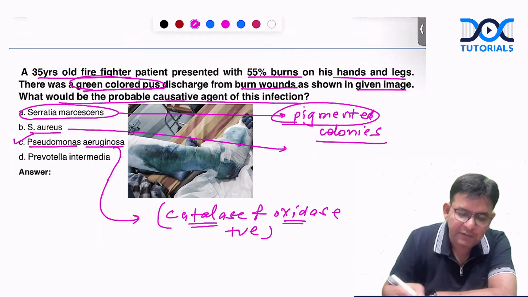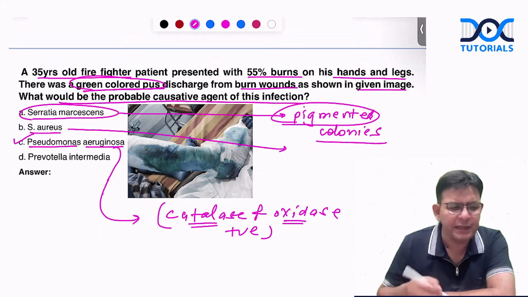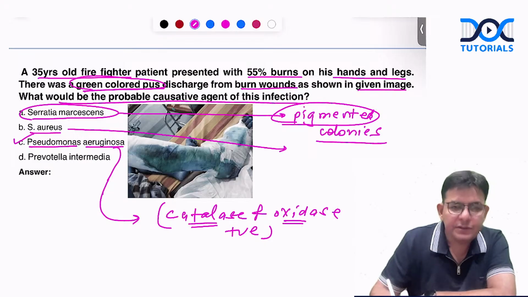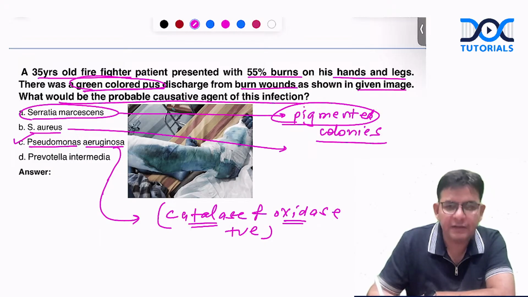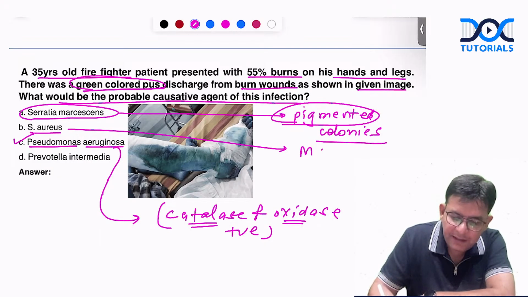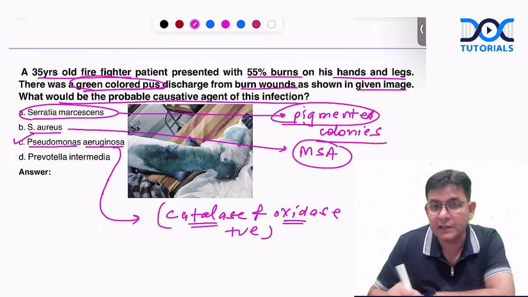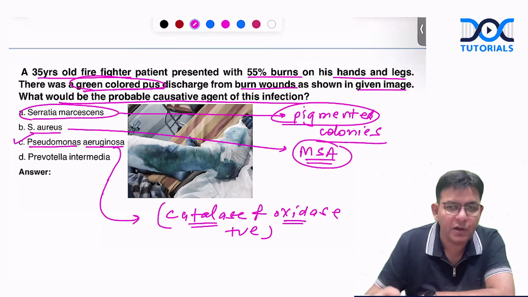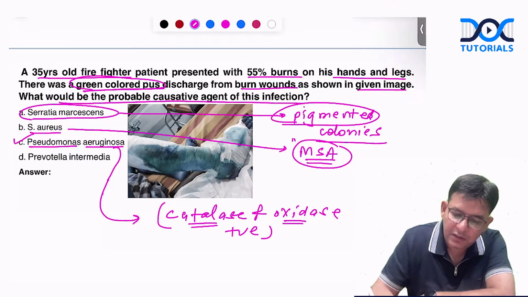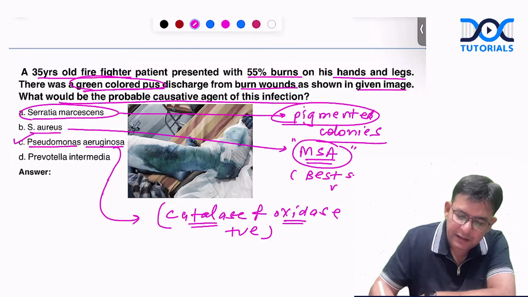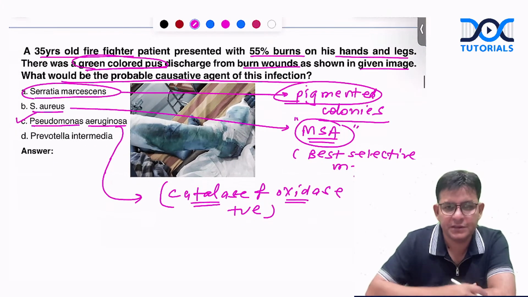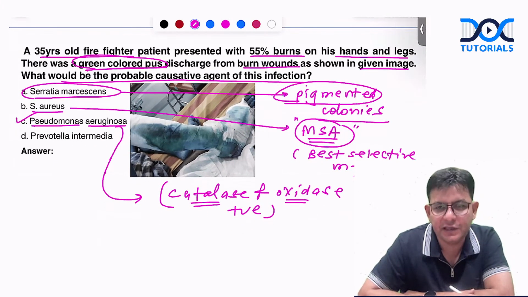Staph aureus. The best selective media, pinkish to reddish one. This Staph aureus grows on MSA, mannitol salt agar. Mannitol salt agar is the best selective media of Staph aureus. Very right, pseudohemoptysis, that is the term used for Serratia.